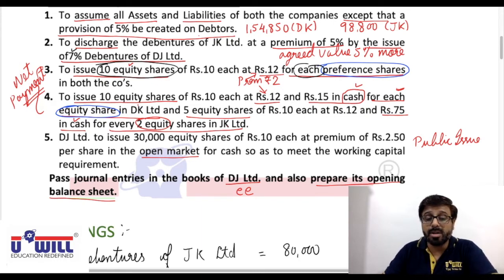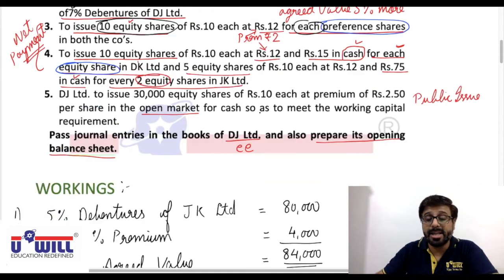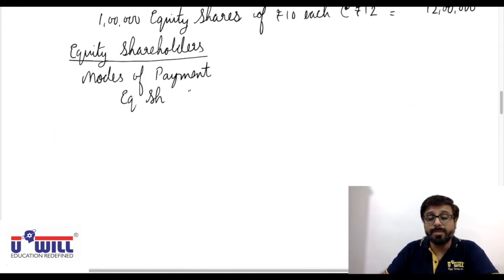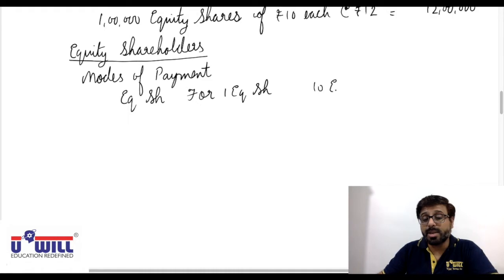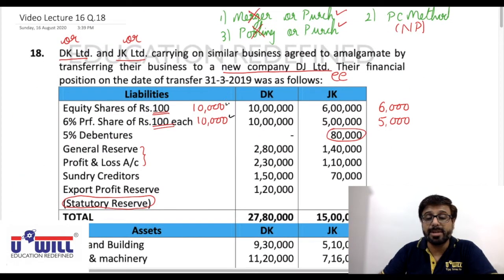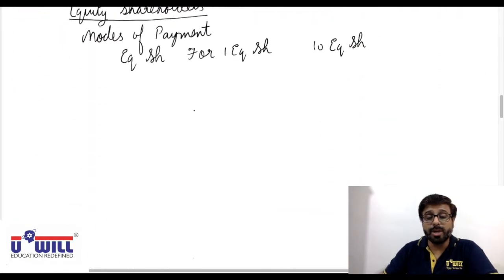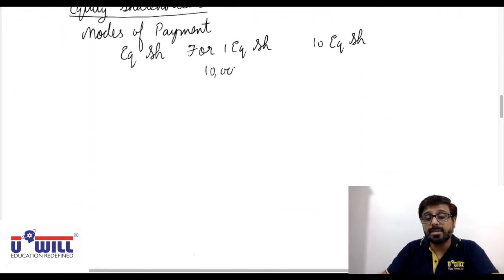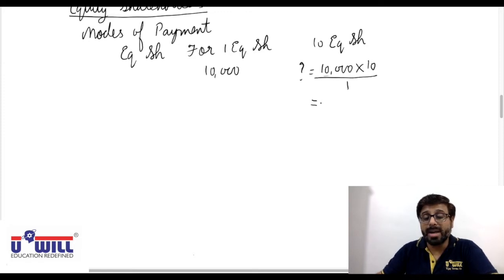now this is important, for each equity share in DK Limited. Each means 1. For each equity share, 10 equity shares are going to be issued. Now there are 10,000 equity shares in DK Limited. So for 10,000 equity shares, how many shares will be issued? Same, 10,000 into 10 divided by 1. 1 lakh equity shares will be issued.